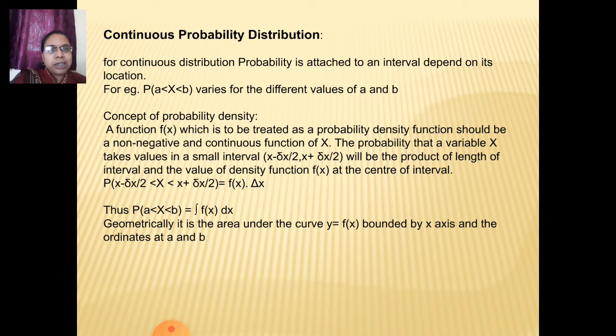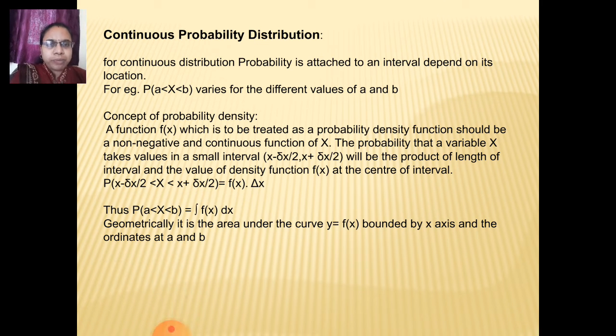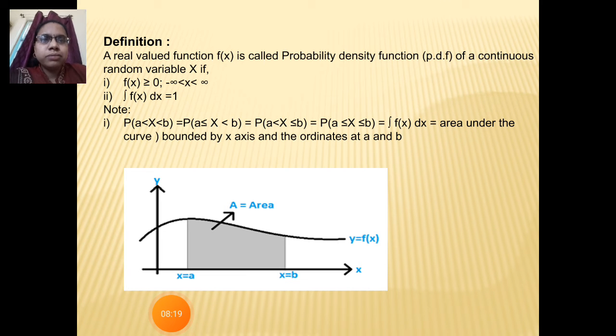Geometrically it is the area under the curve f of x bounded by the x axis and the ordinates a and b. So this is the particular definition in statistics of a continuous random variable: f of x is called the PDF of a continuous random variable if these two conditions are satisfied. It should be greater than 0, that is non-negative, and the total area under the curve should be 1.